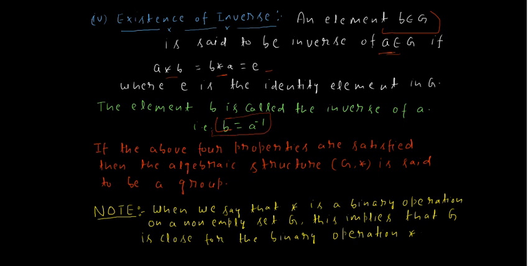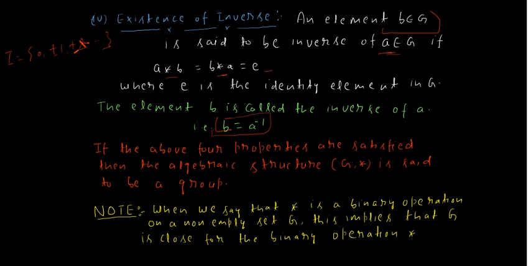Let us take an example. Suppose I take the set of integers. We will prove all this in the example later on. I will discuss identity and inverse because we have already discussed the closure property and associative law.